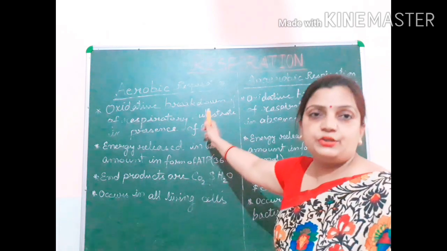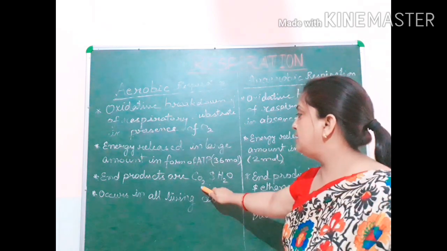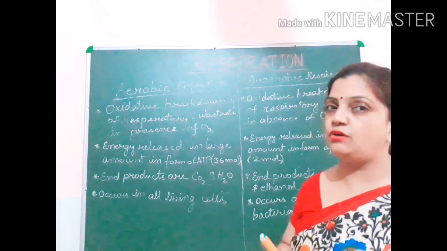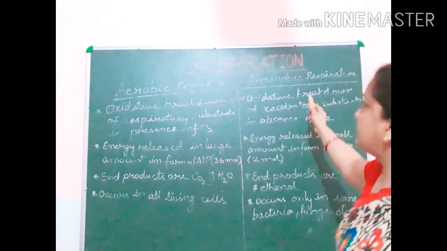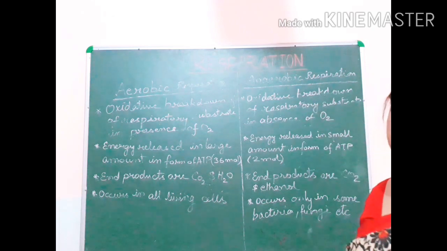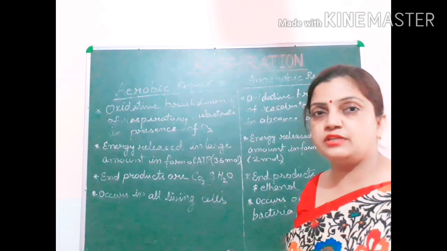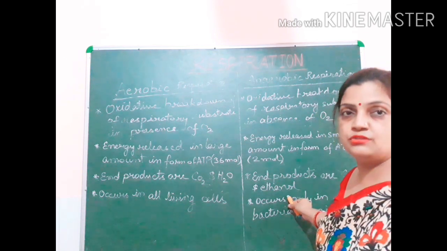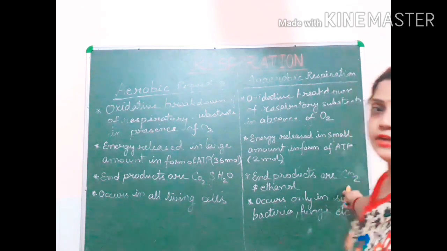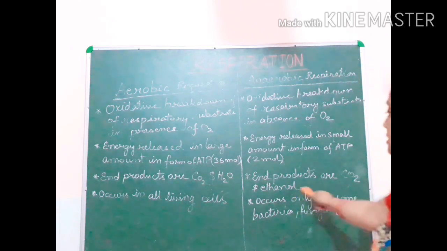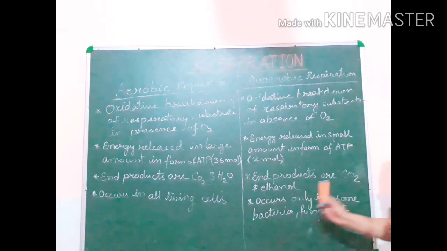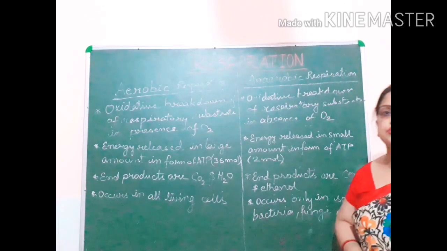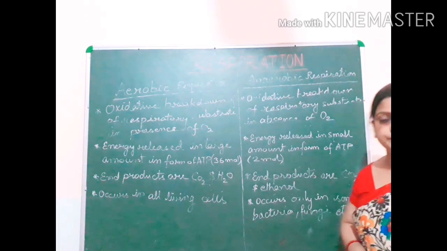During aerobic respiration, carbon dioxide and water are produced as end products of the reactions. And in case of anaerobic respiration, the end products which are produced at the last are ethanol, also called ethyl alcohol, and carbon dioxide. So these two are the products which are formed. Carbon dioxide and ethanol are formed as end products in case of anaerobic respiration.